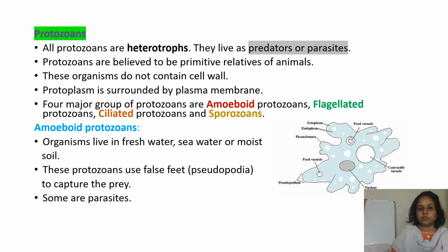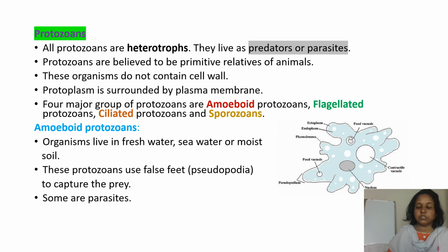The four major groups of protozoans are amoeboid protozoans, flagellated protozoans, ciliated protozoans and sporozoans. The protozoans are classified like this based on the type of locomotion, that is, how they move, the amoeboid movement, the flagella. Based on the locomotion habit, the protozoans are grouped.